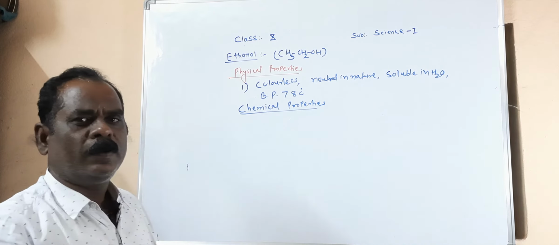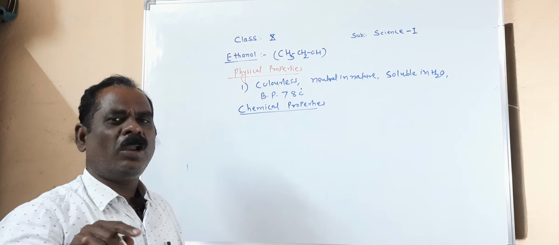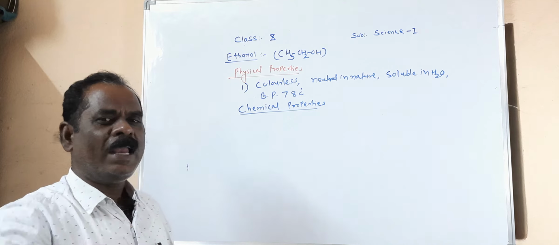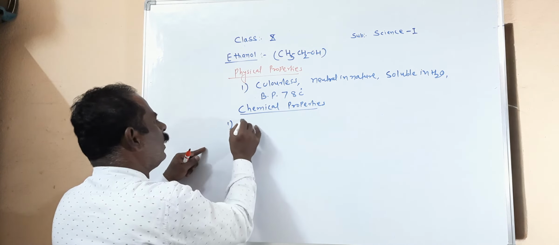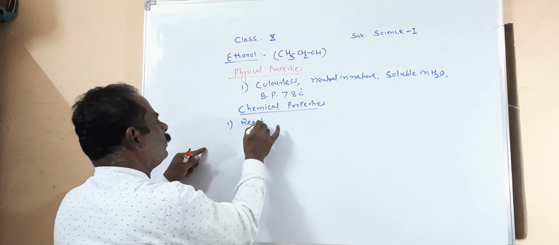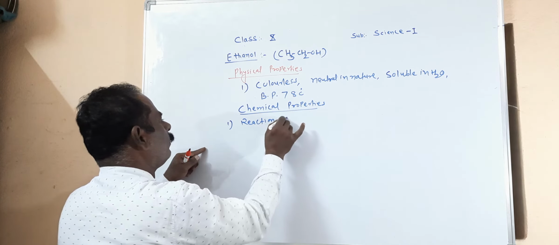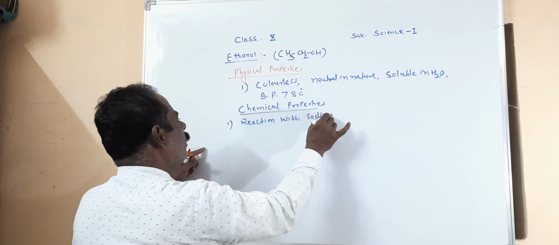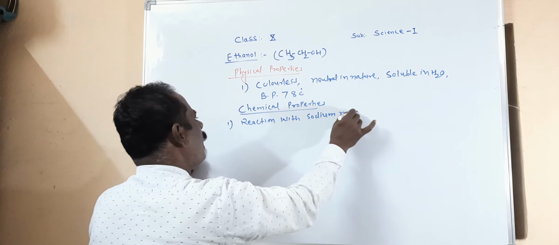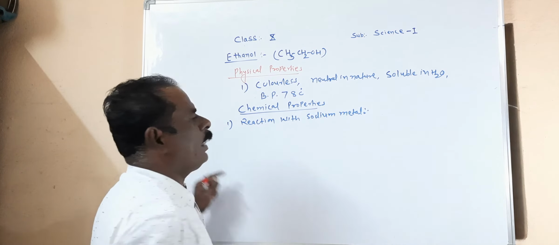OH is neutral in nature, is it not? But ethanol, or alcohol, is highly reactive with sodium metal. Their first property is the reaction with sodium metal. You know that sodium is a very highly reactive metal.